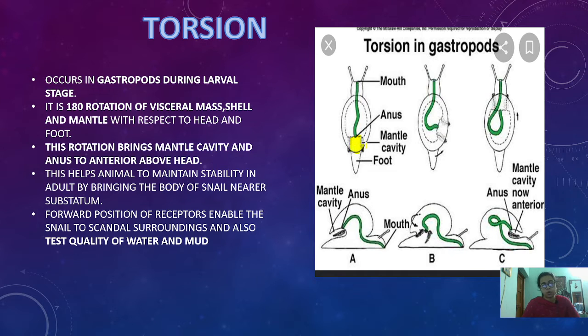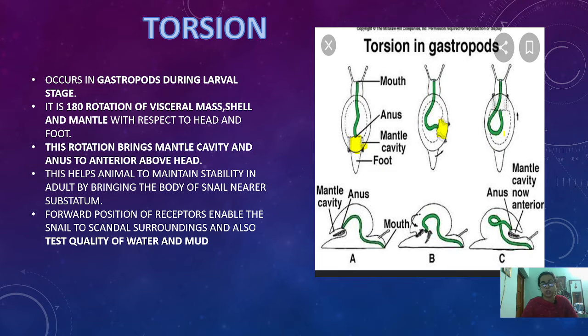So, gradually when the torsion starts, you can see that from the posterior region the mantle cavity, which I am marking here, moves towards the anterior part, and the anus, which was present in the posterior region, starts moving to the anterior region.